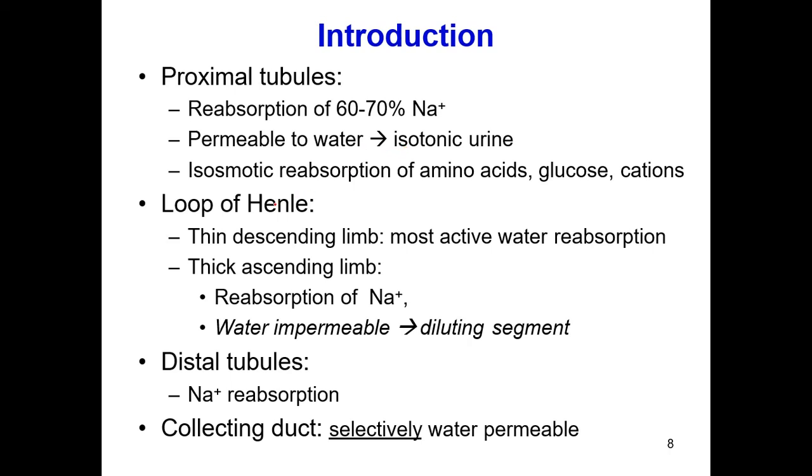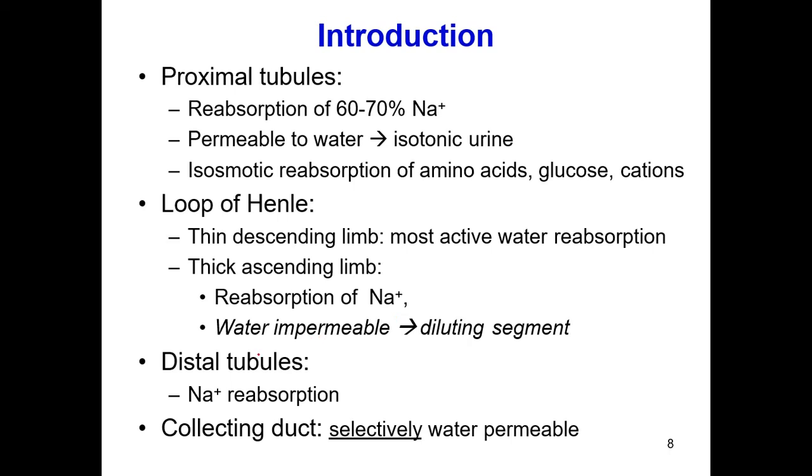Then the fluid moves to the loop of Henle. In the descending loop of Henle, because of the hyperosmotic fluid and the thin membrane, most of the water is reabsorbed, through paracellular pathways.